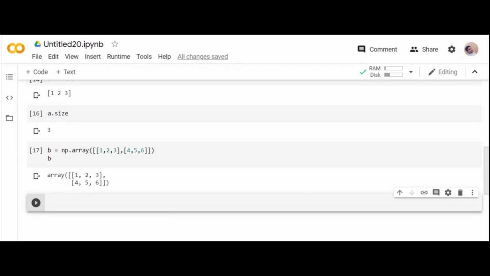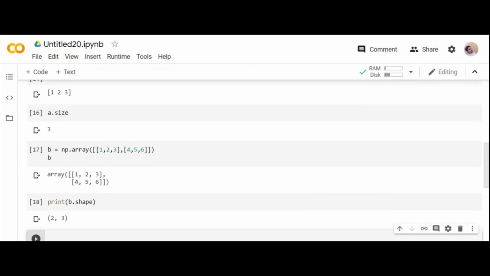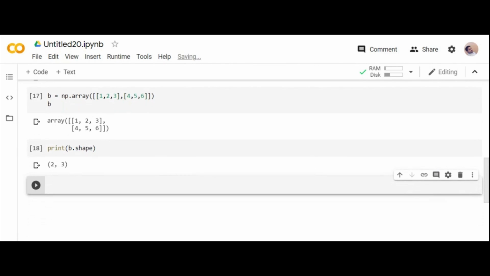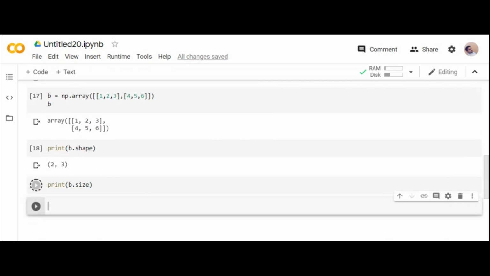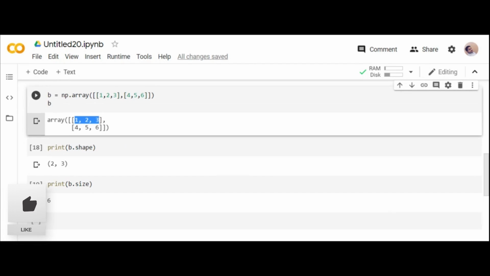If we go for an array, we can tell it as axis 0 and axis 1. Axis 1 is for columns, axis 0 is for rows. If you want to know the shape of it, I will be telling you some simple methods which are pretty important for your next data set. Yes, print of b.shape will give you the shape. b.size will give you the number of elements in it. b.shape is nothing but 2 rows, 3 columns. Yes, because your rows are axis 0 when you go in a vertical way. When you go in a horizontal way, that is axis 1.